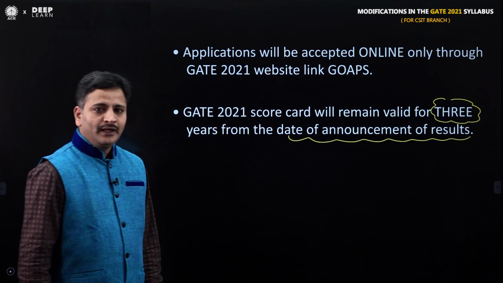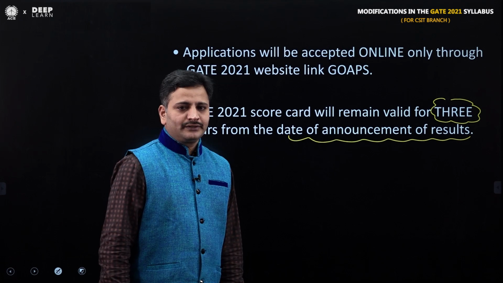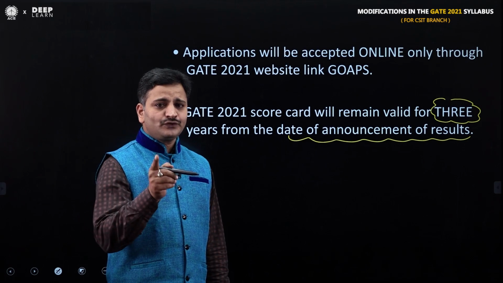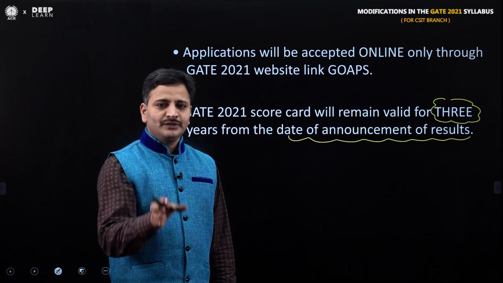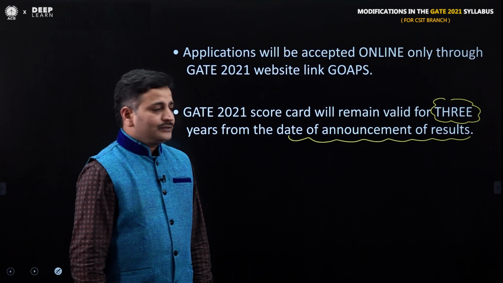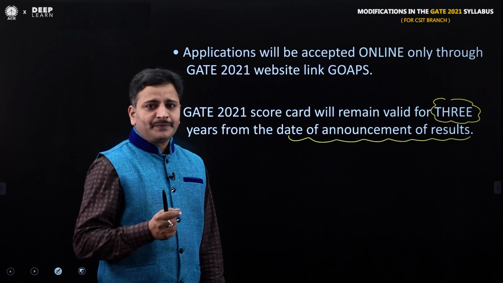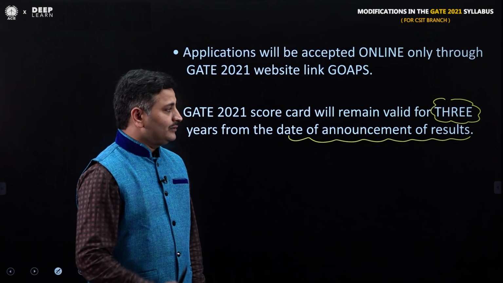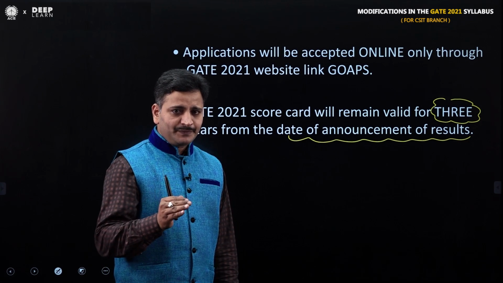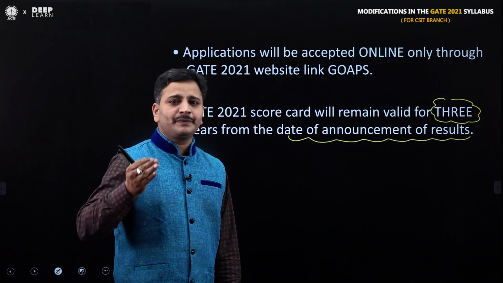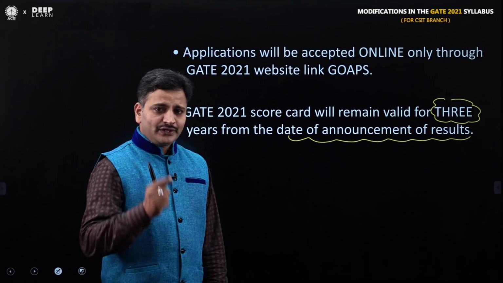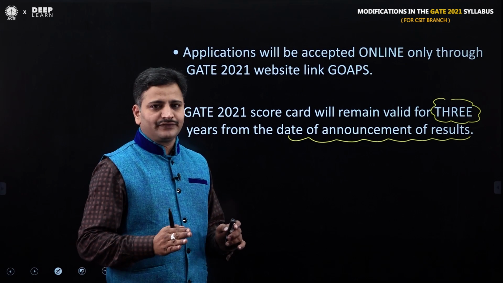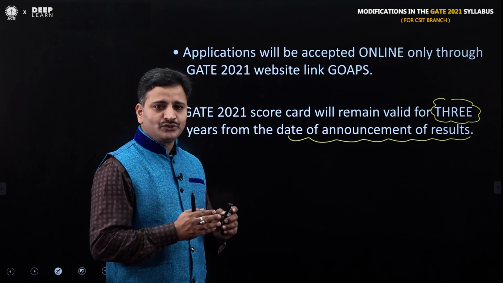How many papers we can appear for GATE 2021? They will allow you to appear either 1 or 2 papers. Combination of 2 papers have already been mentioned in the information brochure. You please go through that brochure. The allotment of 2 subject papers depends purely on availability of infrastructure and dates. So, as a computer science student, you can write CS paper. Along with CS paper, they will also allow you to write another paper, that is mathematics paper. You can refer to the information brochure also. So, these are the important changes in GATE 2021. I hope this information is very much useful for everyone.